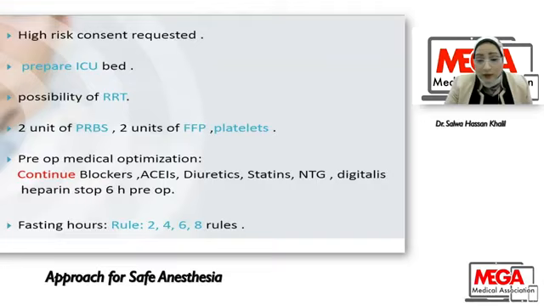Consider fasting hours and the 2, 4, 6, 8 rules, as we all know. But be careful of something. I want to tell you a little thing. In a trauma patient or severe trauma patient, you will calculate the fasting hours from the time of last oral intake till the time of trauma, because at the time of trauma there is severe delay in gastric emptying or even stoppage of gastric emptying. So you have to calculate the fasting hours from last oral intake till the time of the trauma.